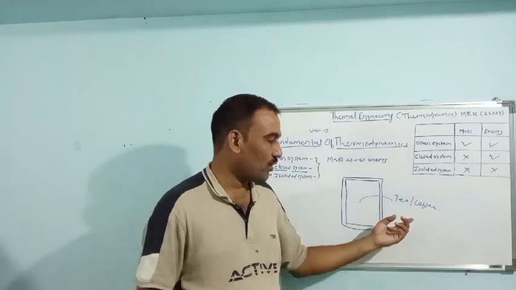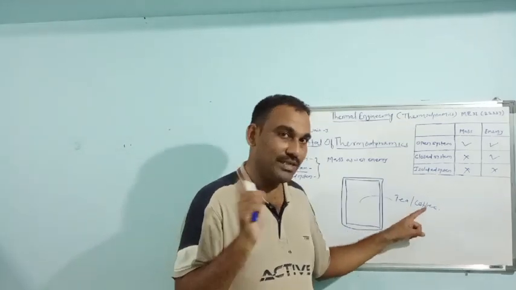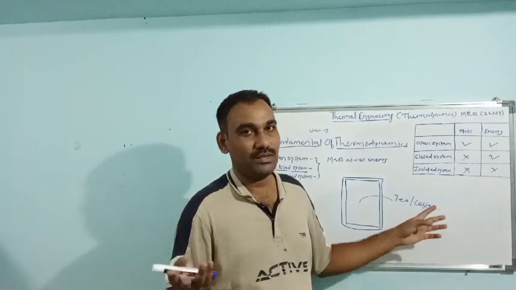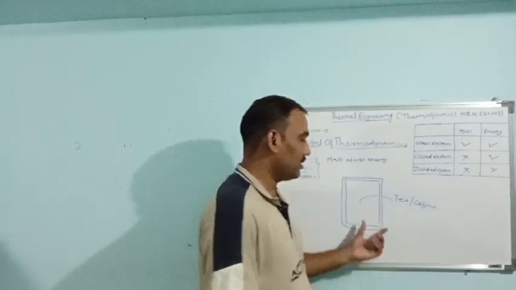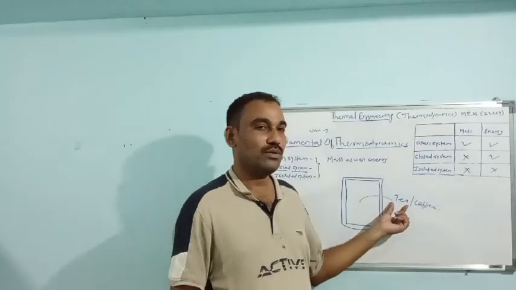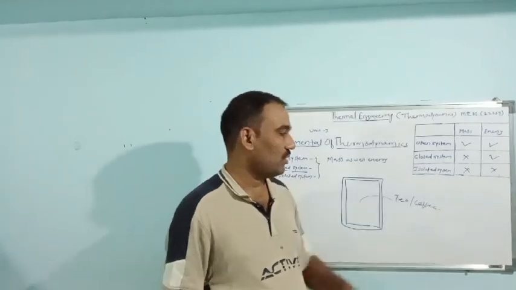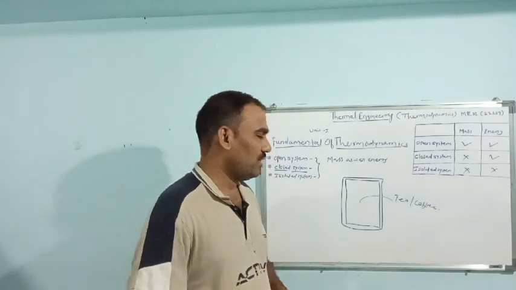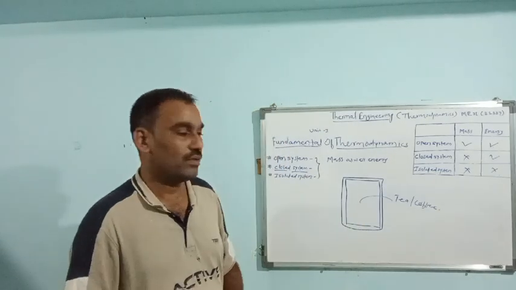Tea generally it is hot. Coffee, because it need to mention hot coffee because there is cold coffee also. That's why this is the device which is used to store tea, hot coffee, or hot milk, or in other way to store the cold fluids also.